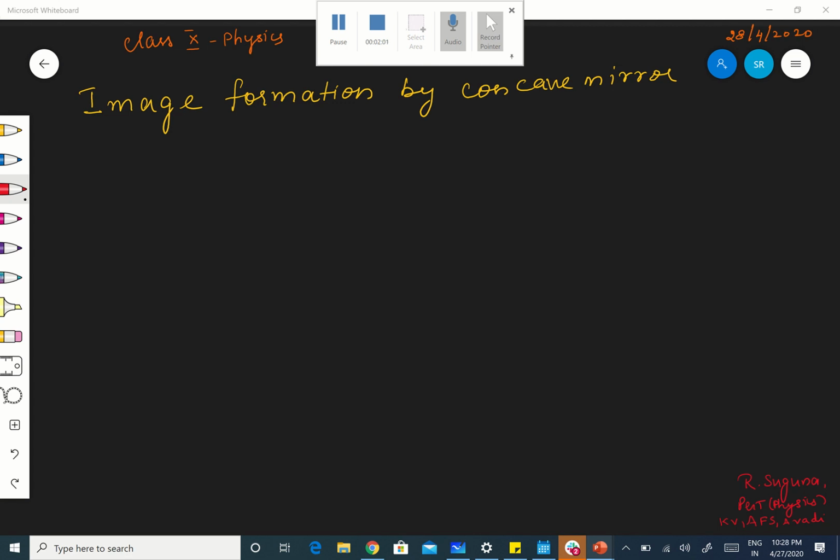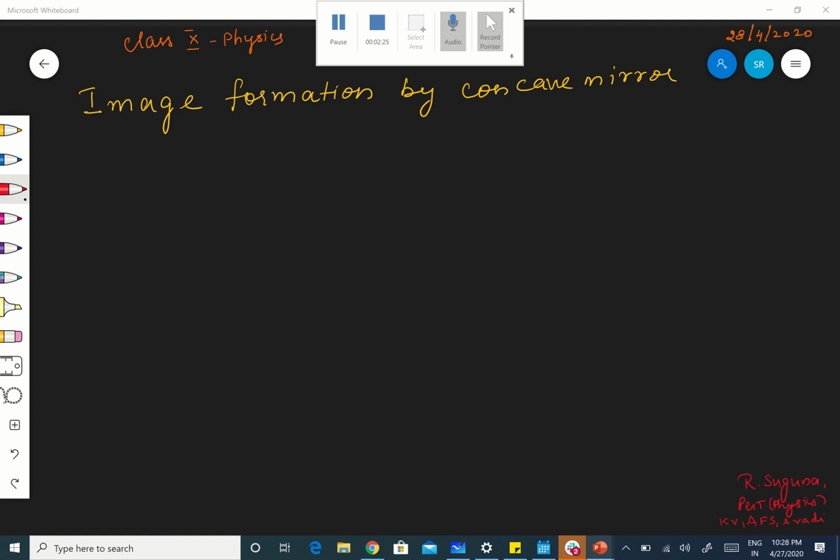But real image means, after reflection, the reflected rays themselves meet, and all the reflected rays meeting thereby form the image. That image is what is called a real image. So we have seen the image formation in the case of a plane mirror. Now we are going to see the image formation in the concave mirror.